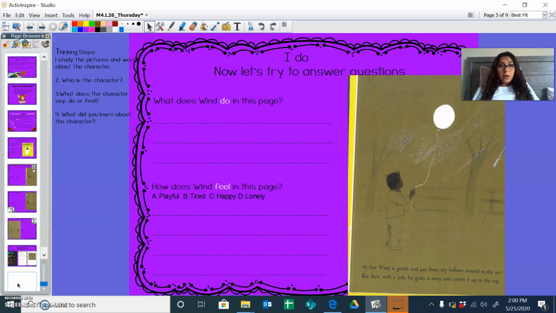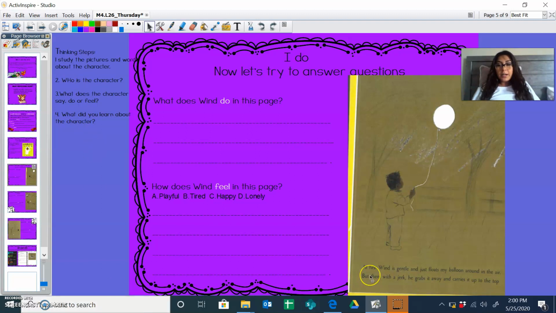So before I choose to study the character, I need to know what character is the question asking about. So I'm going to read question number 1 right here. The question says, what does wind do in this page? So it's asking what does wind, that's our character, do just in this page, not the whole book. It's only asking about this page right here. So step number 1, study the pictures and words about the wind because the wind is my character.